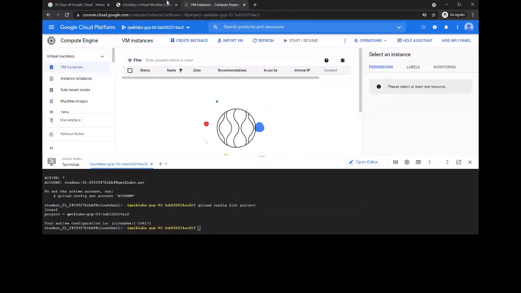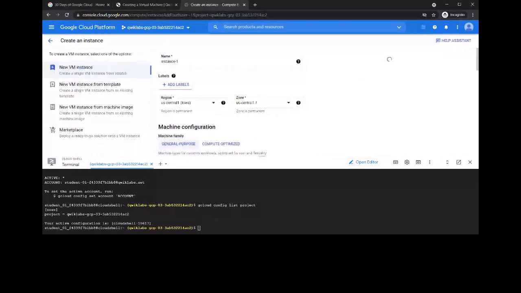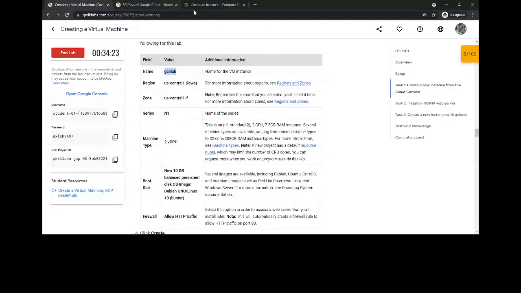Now he is asking us to create a new instance with the name gce-lab. I'm just going to copy this, and here first I need to click on create instance. Now I'm just going to paste it over here. Then what is he asking us next? He's asking us to mention the region as us-central1. It is set by default as us-central1, so no problem. And zone as us-central1-f. It is also set by default as us-central1-f, so no problem.